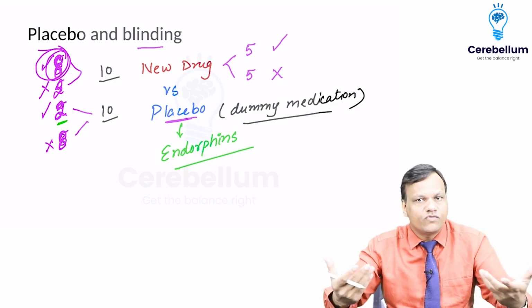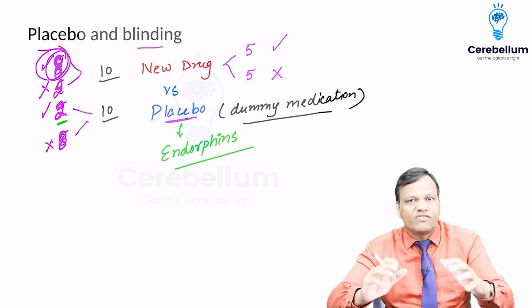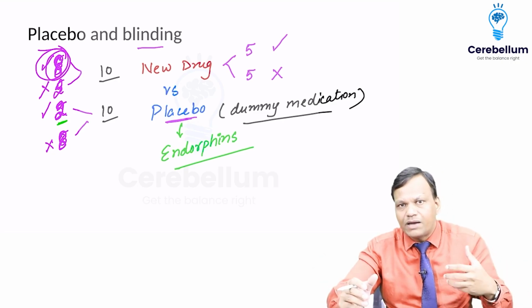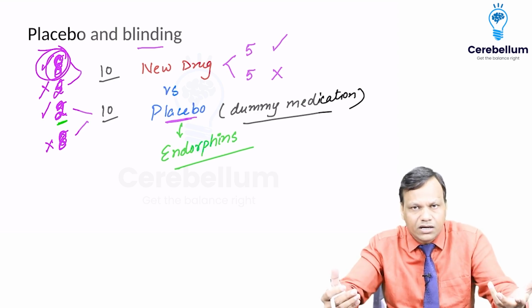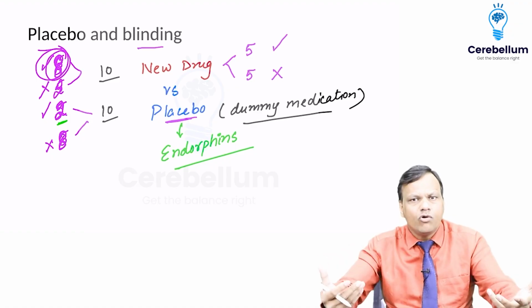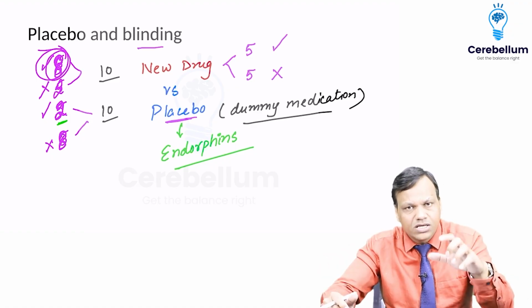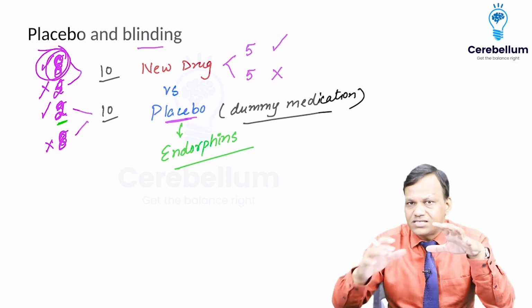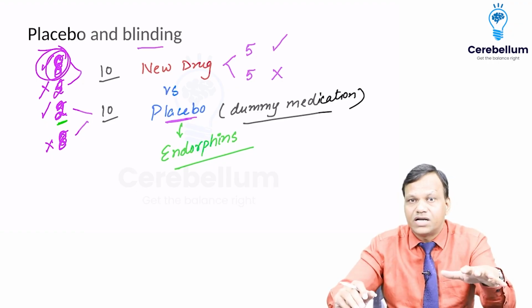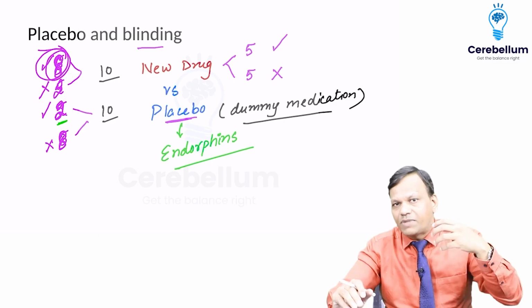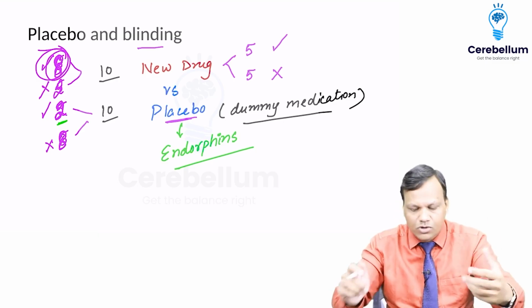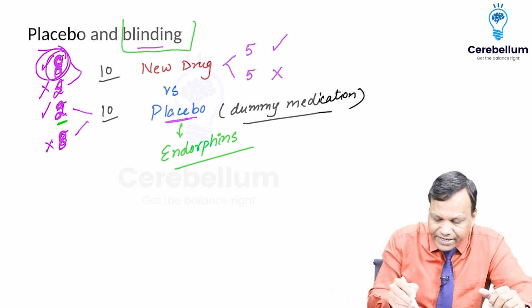So there is no use of doing that, because placebo effect will not come. If I know that I am getting normal saline, I'm not getting a drug, obviously my placebo effect will go away. So what we need to do is, we need to make the subjects unaware, so that they do not know whether I am getting a drug or I am getting a placebo. So that is known as blinding.